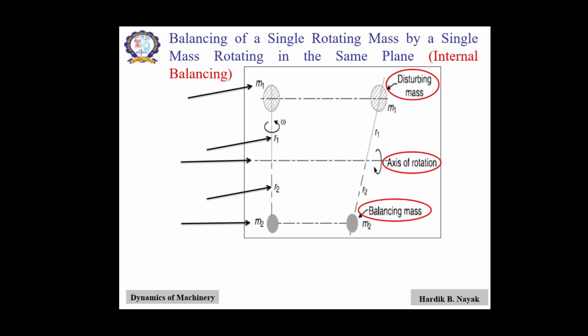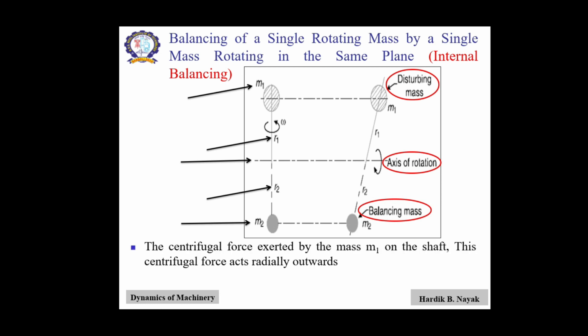So this is the case of single mass single plane, means here we have only one mass, that is m1. It is disturbing, so we have to add one balancing mass. That balancing mass is always in the equal and opposite direction of the disturbing mass.